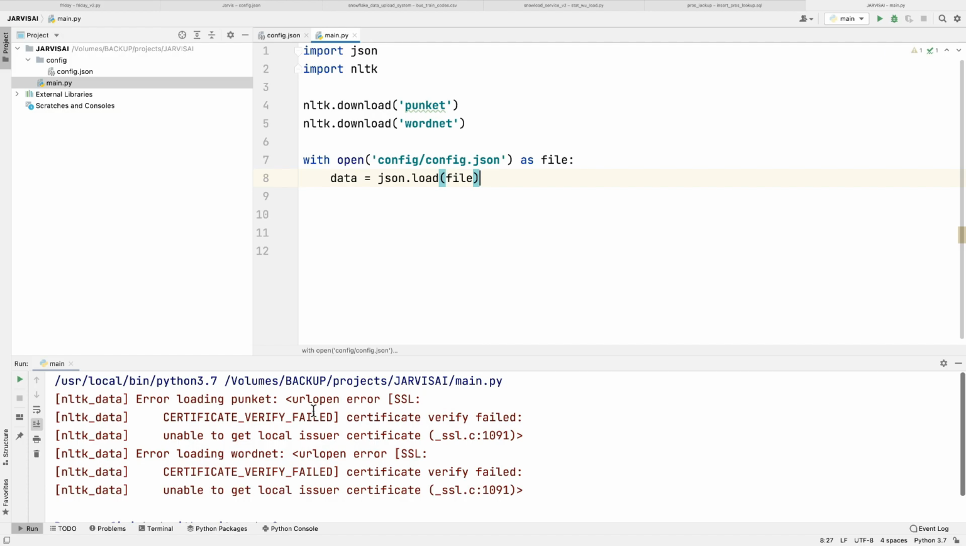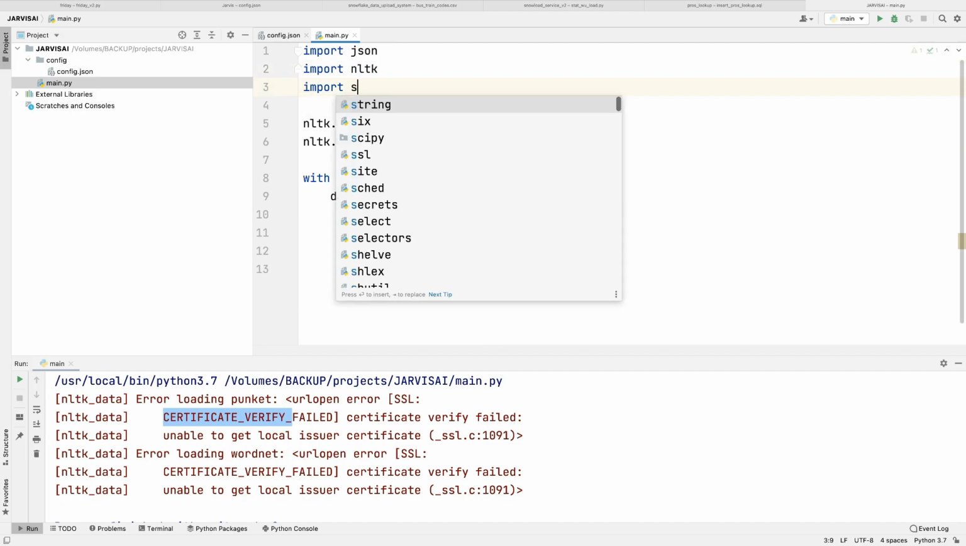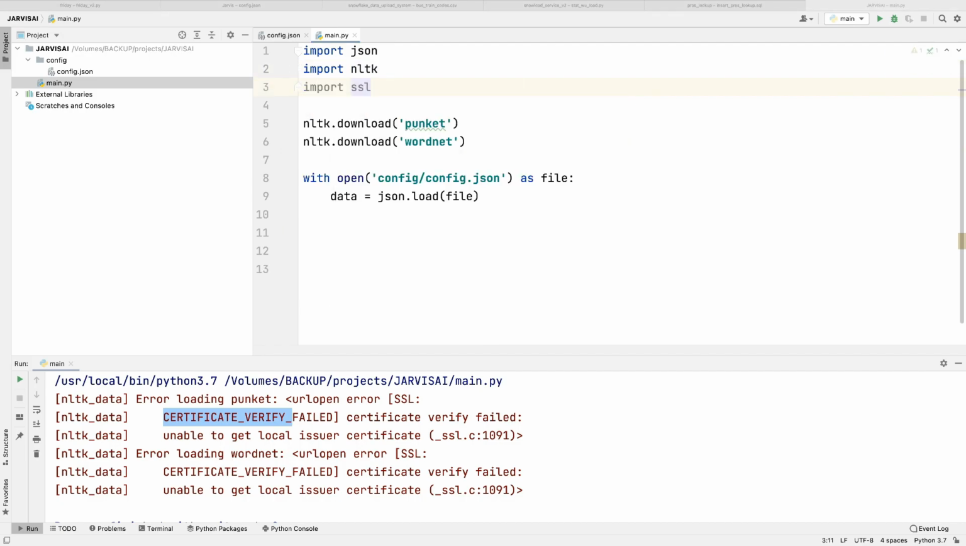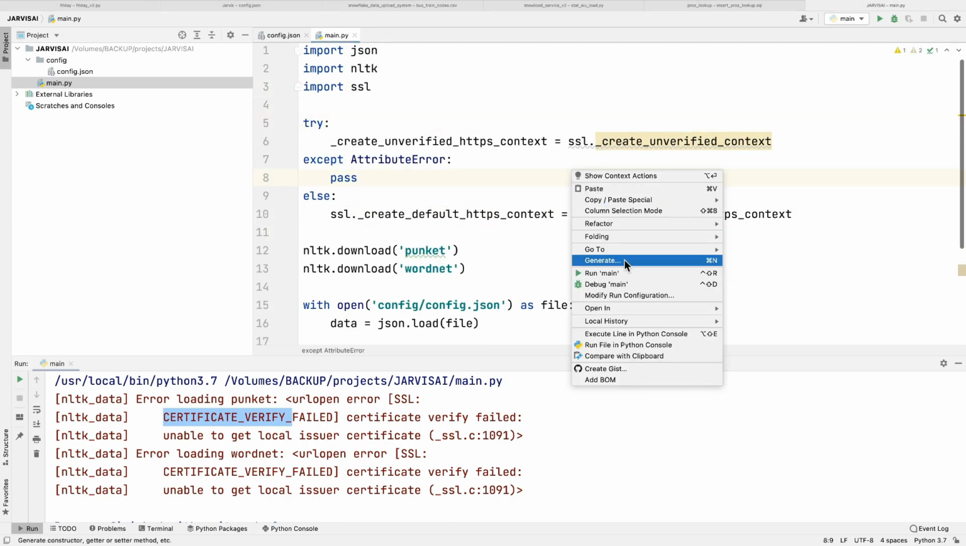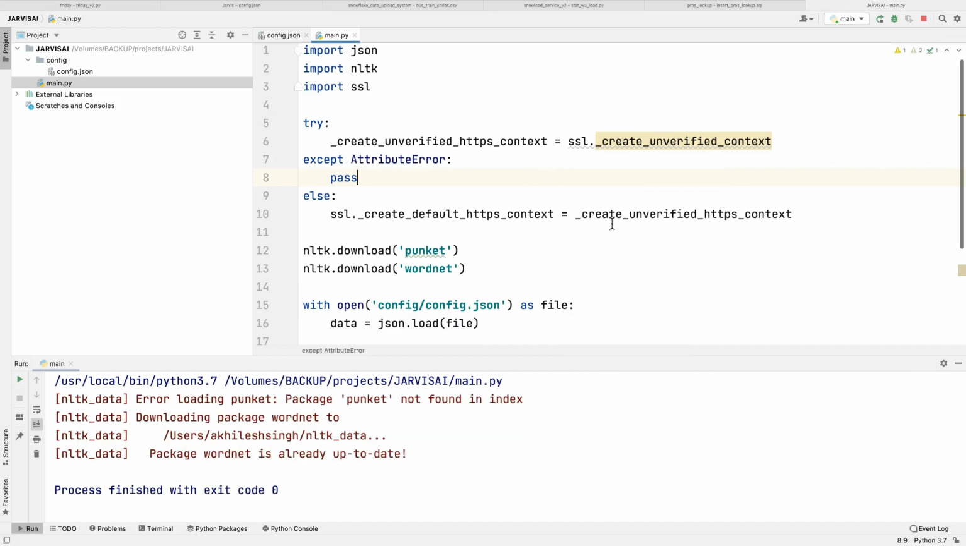Okay, I'm getting an error, a certificate error. How can you resolve this? For that you need to import the SSL module, and I have some lines of code which you just need to copy and paste. When you run this, it will be done. Yes, we got success code 0. Package wordnet is already up to date, so we have already downloaded it.